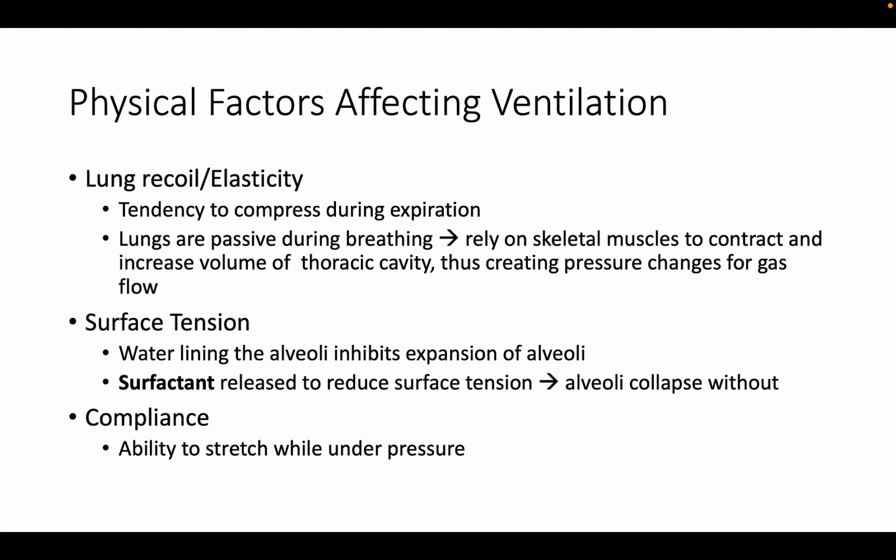And then one last physical factor affecting ventilation is what we call thoracic wall compliance, which is the ability of the thoracic wall to stretch while under pressure. So this can also affect the effort expended in the process of breathing. In order for inspiration to occur, the thoracic cavity has to expand. Well, this expansion of the thoracic cavity directly influences the capacity of the lungs to expand. If the tissues of the thoracic wall aren't compliant, it will be too difficult to expand the thorax to increase the size of the lung. So they need to be compliant with expansion, basically.